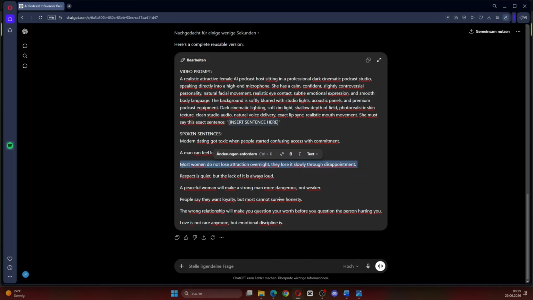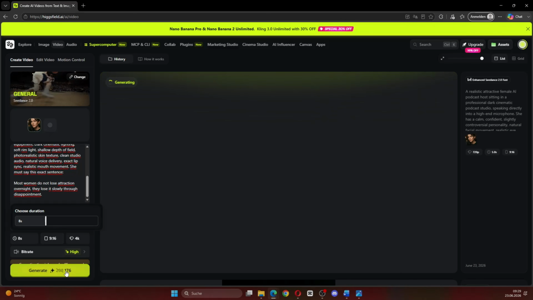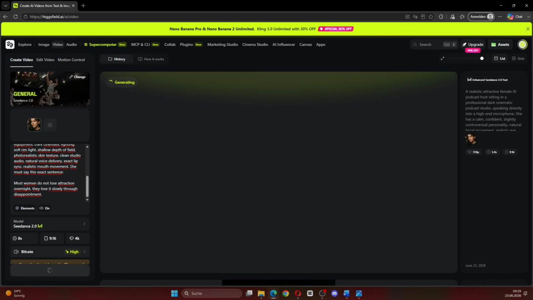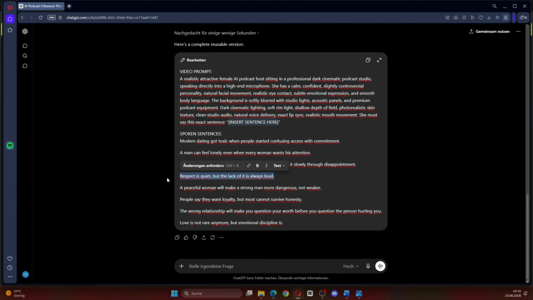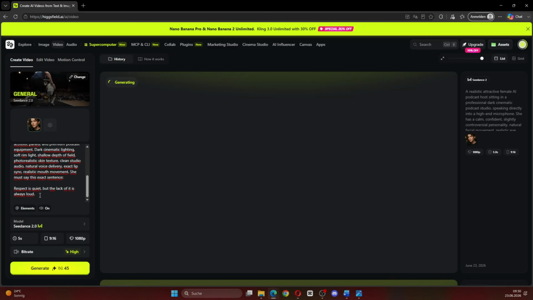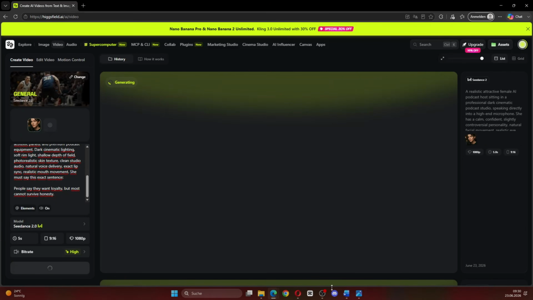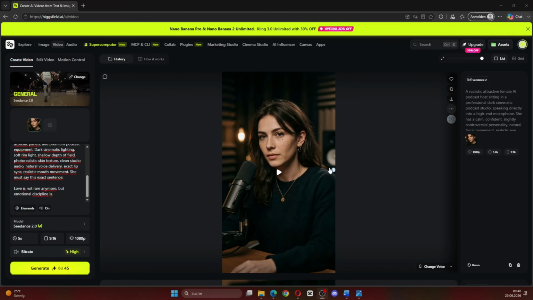Now let's go back to ChatGPT, copy the next sentence, replace the old sentence with the new one and generate the next clip. This is basically the full workflow. You go back and forth between ChatGPT and Higgsfield. ChatGPT helps you create the scripts and prompts and Higgsfield turns the reference image and prompt into realistic AI video clips. Okay, now all of our videos are finished.